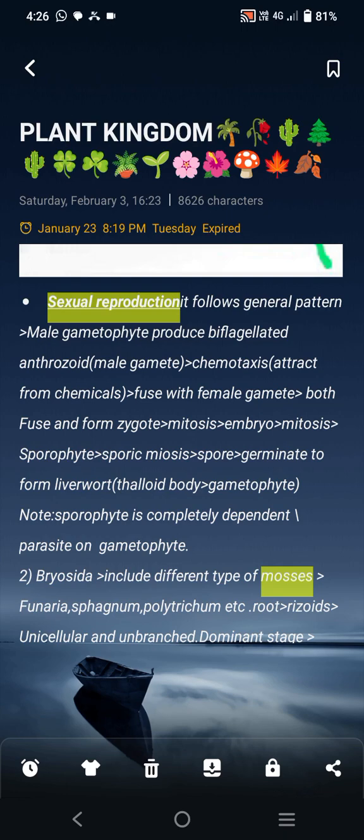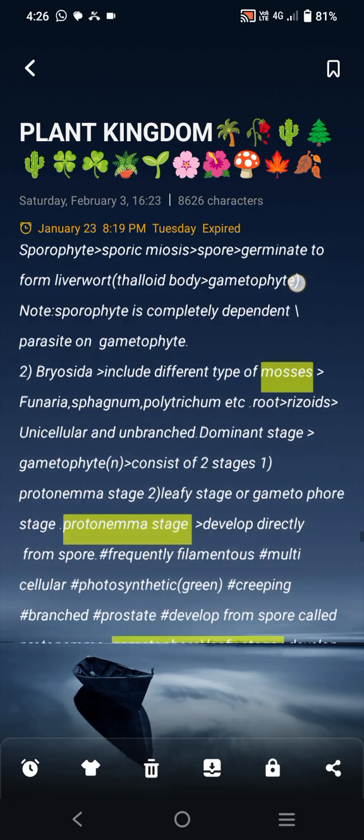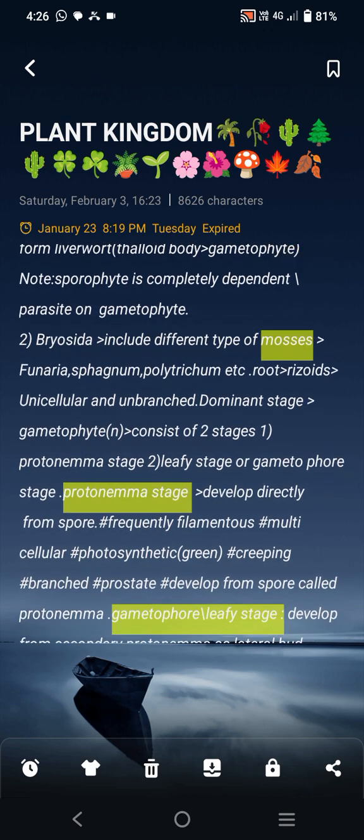The sporophyte undergoes sporic meiosis and produces spores, and spores germinate to form liverwort, the thalloid gametophyte body. Note that the sporophyte of bryophytes is completely dependent on the gametophyte.